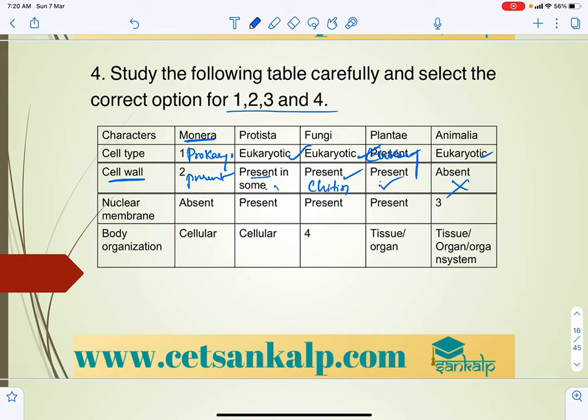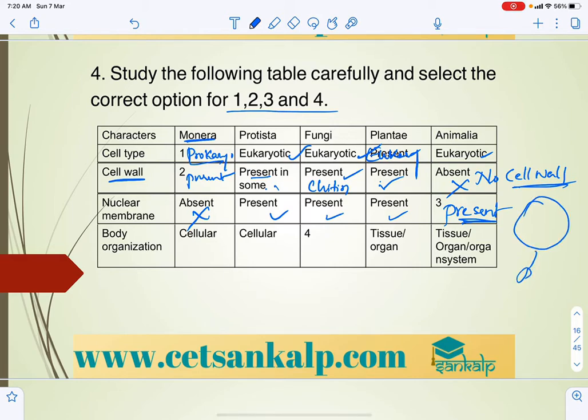And nuclear membrane, as these are prokaryotes, no nuclear membrane. Remember, when it is prokaryotes, there is no nuclear membrane. In all the others it is present, sir. So here also we can say nuclear membrane is present. But in animals, no cell wall. Remember, we have no cell wall. Don't think that if there is no cell wall there is no nuclear membrane. If there is no cell wall, there will be a plasma membrane, right. In plants, both plasma membrane and cell wall are present.